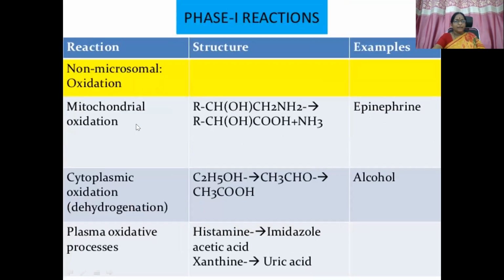Then non-microsomal oxidation. All these reactions so far take the help of microsomal enzymes. Now is oxidation with the involvement of non-microsomal enzymes. These non-microsomal enzymes can be of origin like mitochondria, cytosol, or plasma. Mitochondrial example is oxidation of epinephrine. Then cytosolic oxidation, ethyl alcohol getting converted to acetaldehyde, then acetic acid. Then plasma oxidative processes, histamine getting converted to imidazole acetic acid with the help of histaminase. Xanthine getting converted to uric acid with the help of xanthine oxidase.